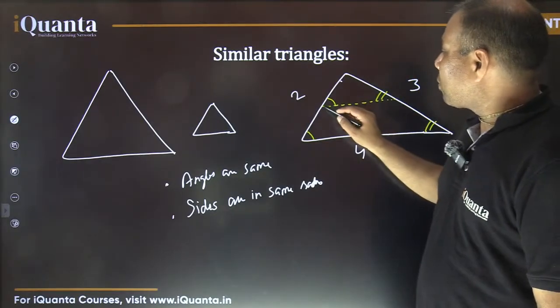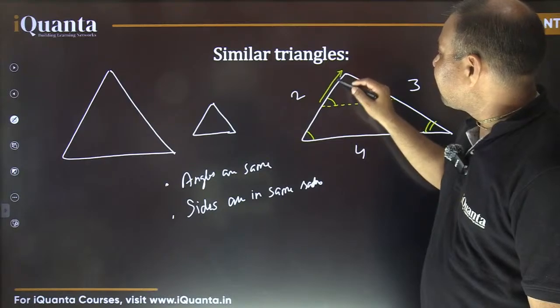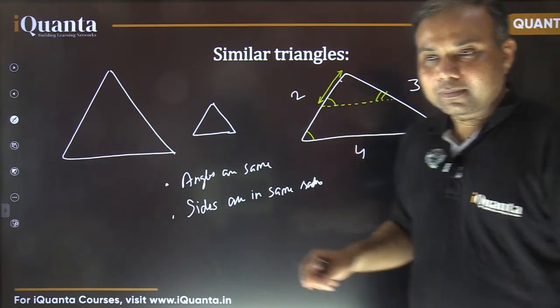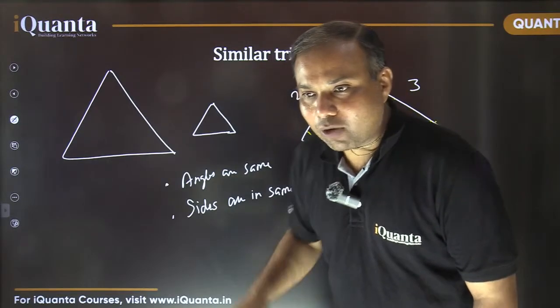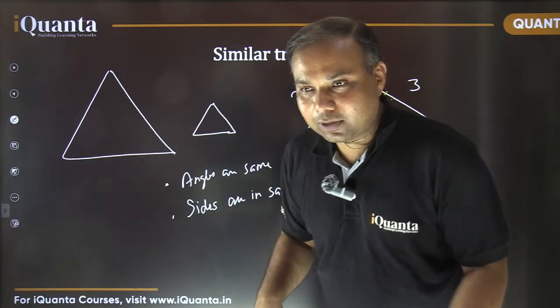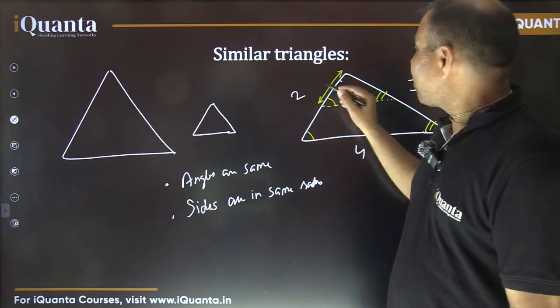Okay, I took this to be the midpoint of this side. That means how much is this length? Please tell me. I took this to be the midpoint. So what is this length? Please write in the comments fast. What is this length? It is 1. ठीक है ना? It is 1 because this total length was 2, and if this is the midpoint, this is going to be 1.